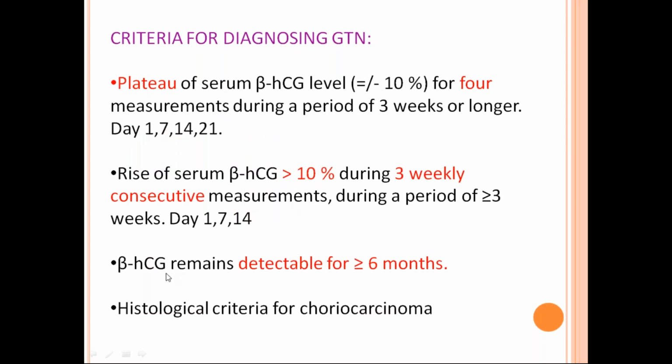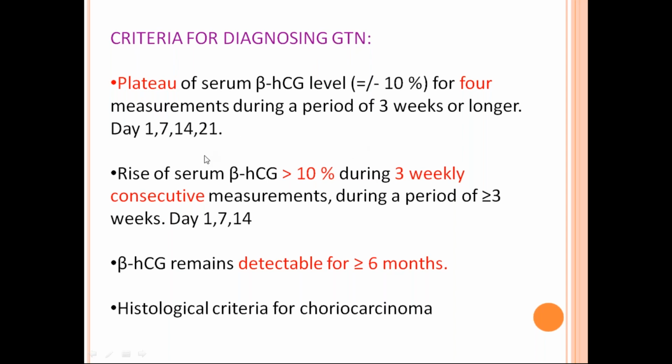During follow-up, look for a plateau of serum beta HCG. You measure on the first day, after 1 week that is day 7, then day 14, and again day 21. So if you measure serum beta HCG levels over these 4 consecutive weeks and there is a plateau, you have to start prophylactic chemotherapy because it may go into gestational trophoblastic neoplasia.